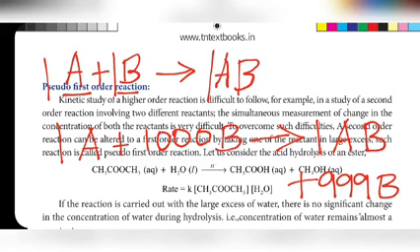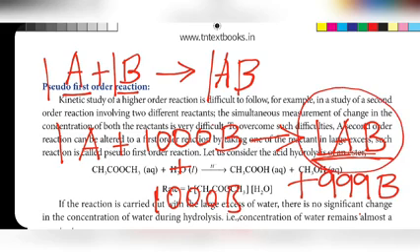If you add another 1000 B, is there any increase in product? There is no possibility to increase. Again if you add 1000 B, there is no increase in AB.